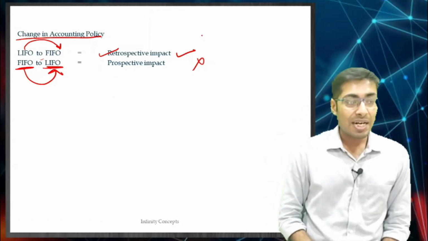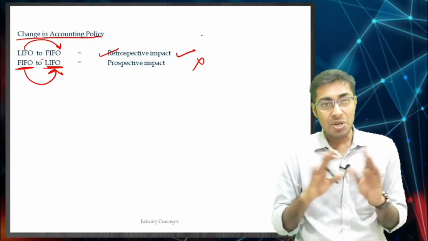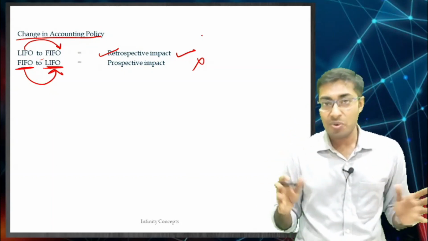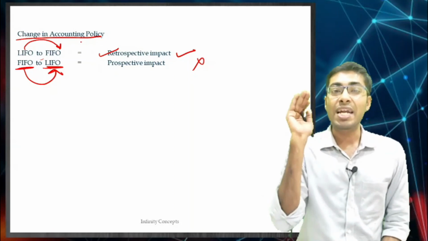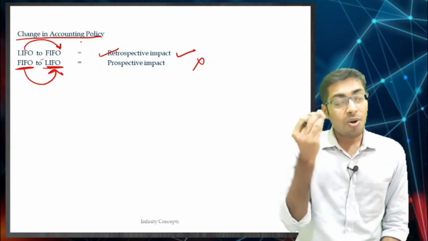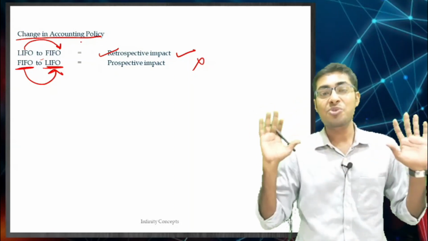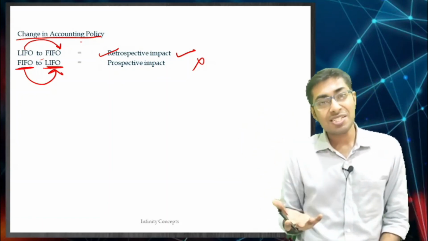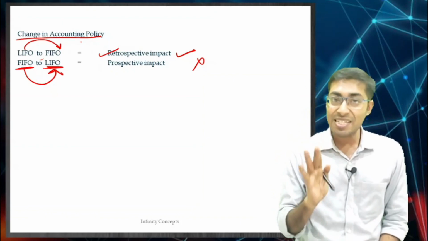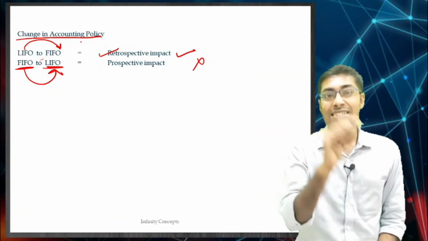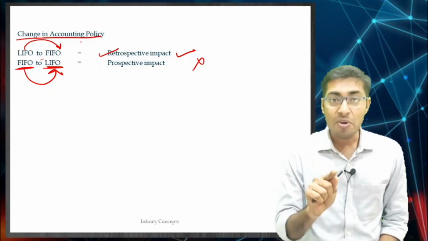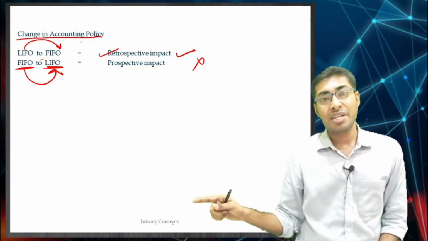Just a PS, I want to note there is nothing like good or bad, okay, in FIFO or LIFO and US GAAP, nothing is bad. Just for your understanding purposes, I am using all of these hypothetical situations, okay. I hope when I use hypothetical situations, you are able to understand things very well, it goes into your mind directly, right, and this is what you also have to do while you are studying at home or while you are at your examination center.